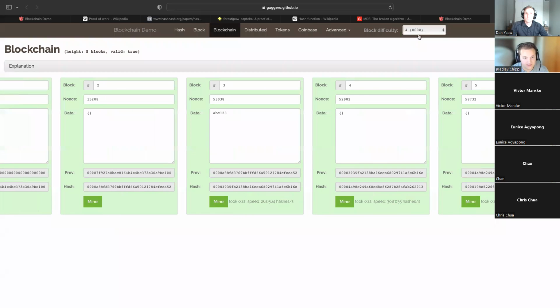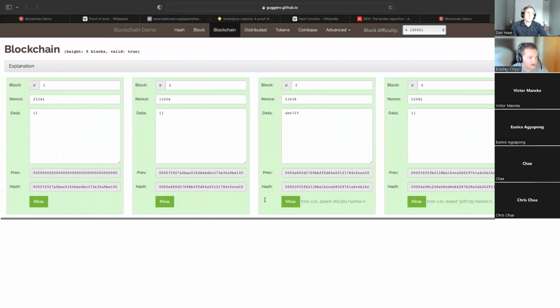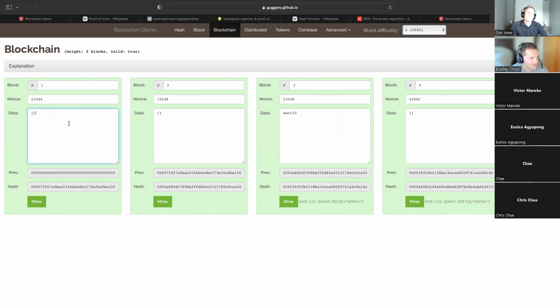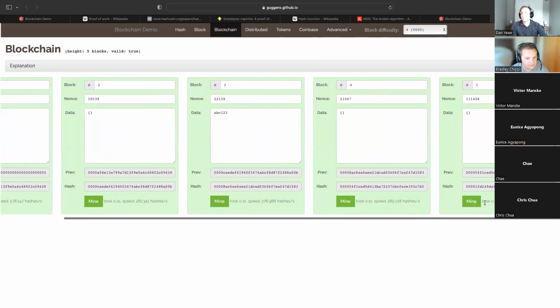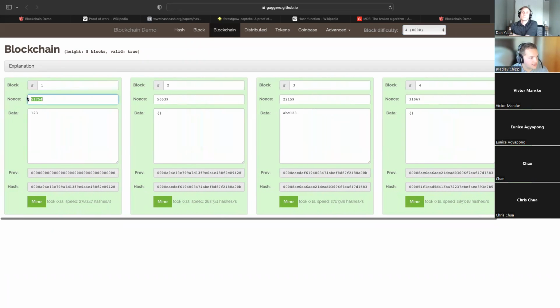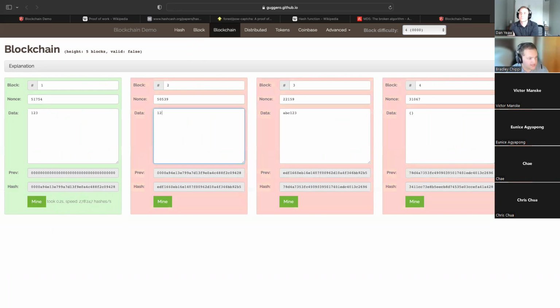So imagine if it was, that was not a lot of computational effort right there, but imagine if I did 6 zeros, 7 zeros, 8 zeros, 9 zeros, 10 zeros. Wow. I mean, that would take a long time to remine and revalidate the entire chain. So that's what the blockchain is. So if I change the first one, I got to remine it all again. And as you can see with the nonces and everything. So yeah, that's basically what that is.